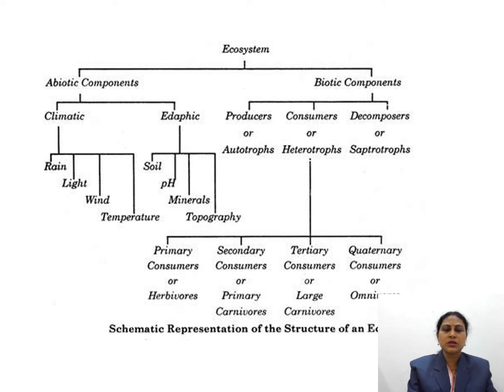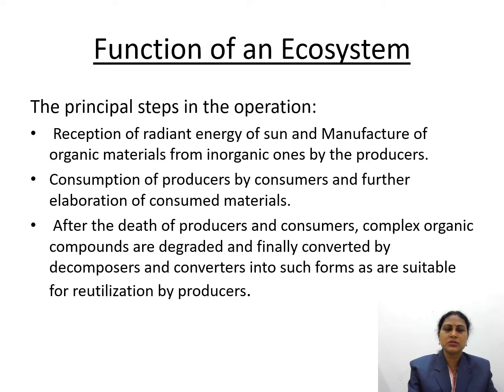Quaternary consumers are also called omnivores. Then the decomposers are saprotrophs. These are the schematic representation of the structure of an ecosystem. What are the functions of an ecosystem? The principal steps in its operation. What are the principal steps of an ecosystem?